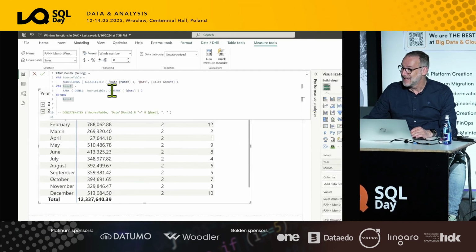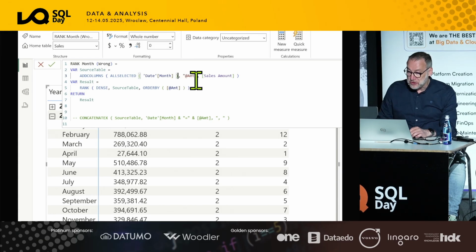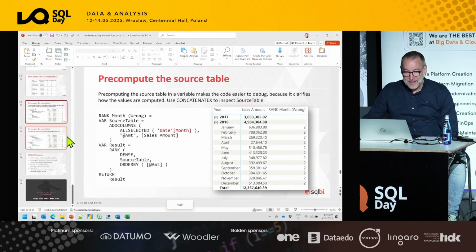Yeah, I think the question is, do we need to use some kind of sorting in ALLSELECTED to make it work properly? No, because ALLSELECTED here just produces the table. Then the sorting happens here when you do the order by amount. That is actually performing the sort order. What we need is that it's not enough to have the month. We need to have the month and the month number. We need both columns because otherwise, when we compute the sales amount, the month number is still in the filter context and it will not produce the correct result.